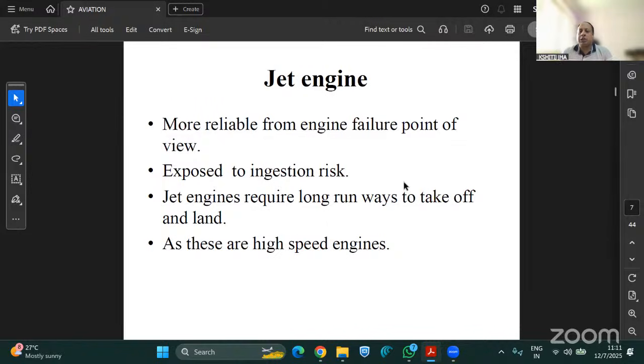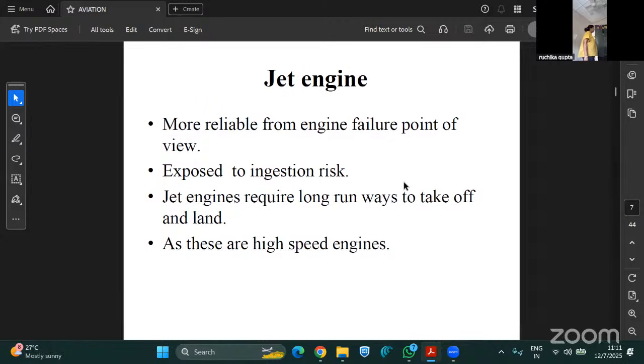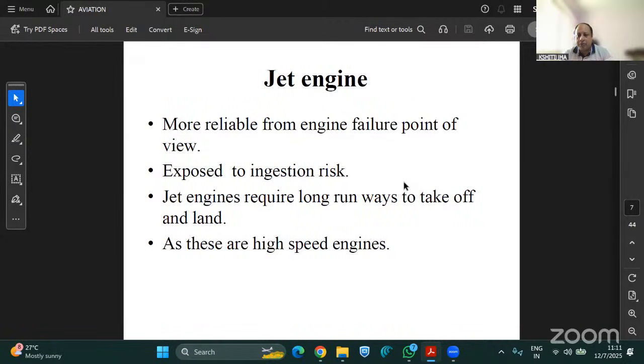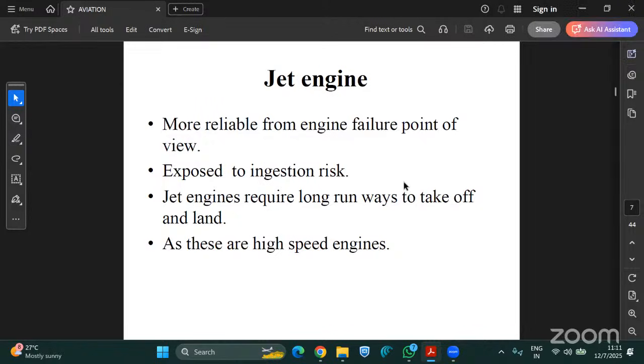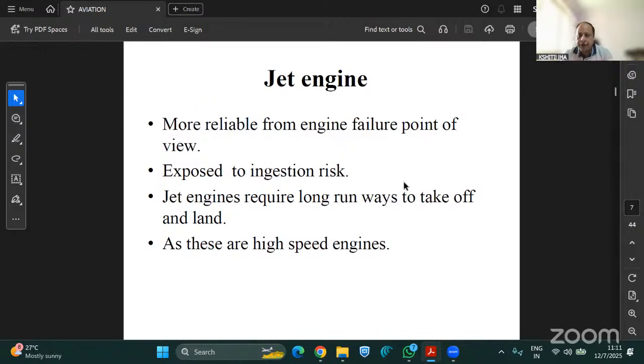So the more oxygen, the higher the thrust, when the engine is running at full speed. At that time the blades of the jet engine are widely open, and they take more oxygen from the front side of the engine and push it towards the combustion chamber, where more thrust is produced, which makes the aircraft fly at a much higher speed. So jet engines are of course more reliable from the engine failure point of view. They do fail, but they hardly fail. The possibility is very low.